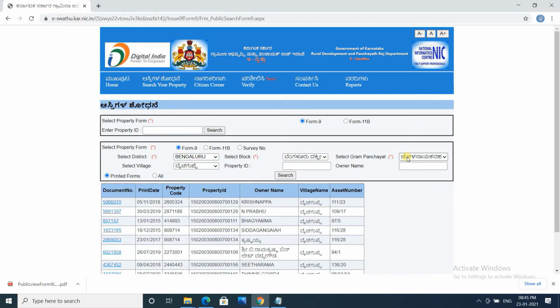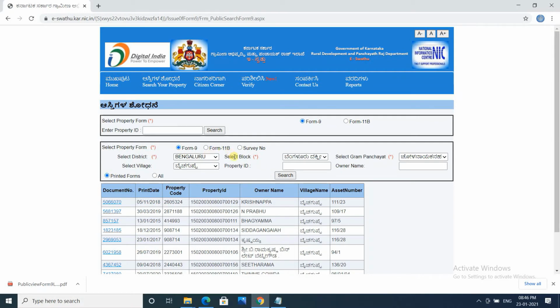The main objective of showing you this is to spread awareness among everybody that whenever you are going to deal with any kind of purchase of a property, flat or apartment anywhere across Karnataka, you do not need to ask anybody's help. You yourself can go to the eSwathu site and validate, as I have explained.